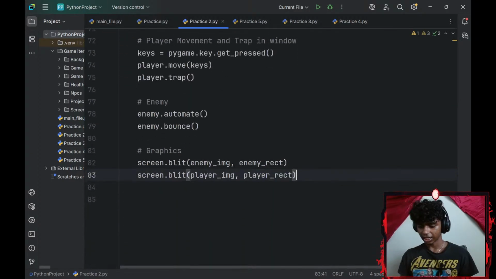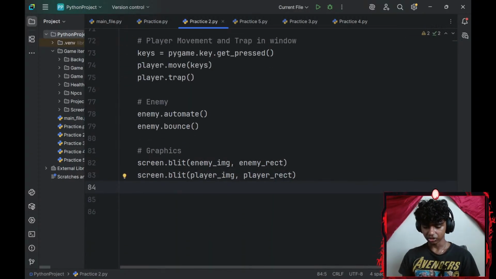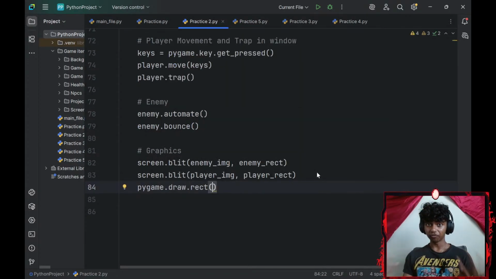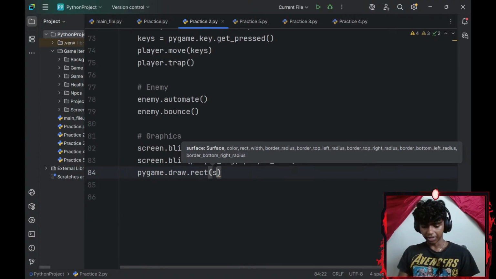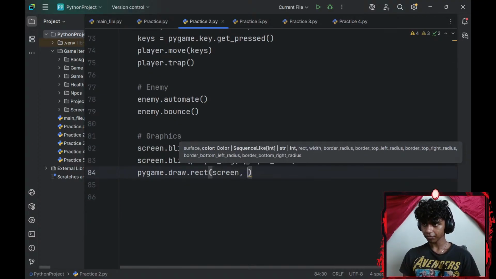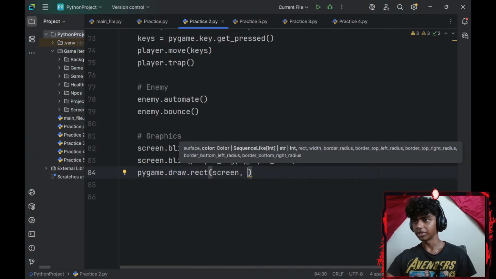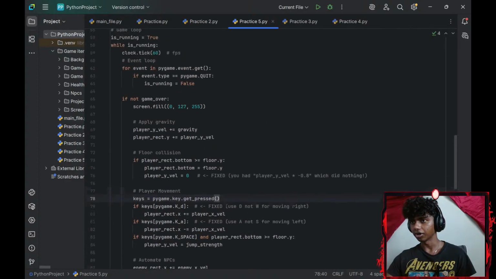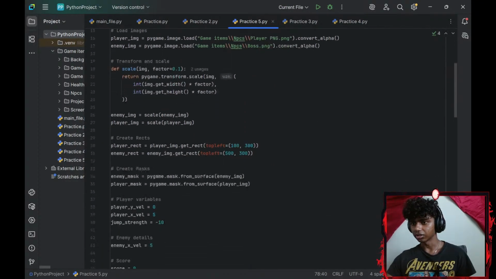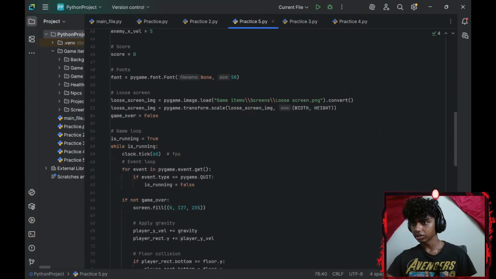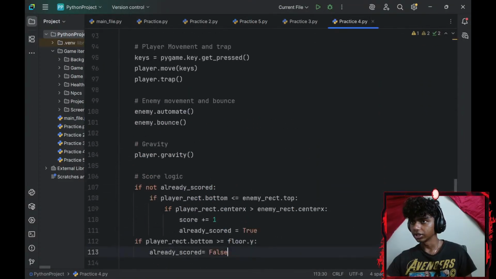Okay. And then let me go ahead and go with a pygame.draw.rect. I'll be drawing my floor now. So my surface is going to be my screen. The color of my floor is going to be, I forgot the RGB color for brown. I'm pretty sure I had it written somewhere.